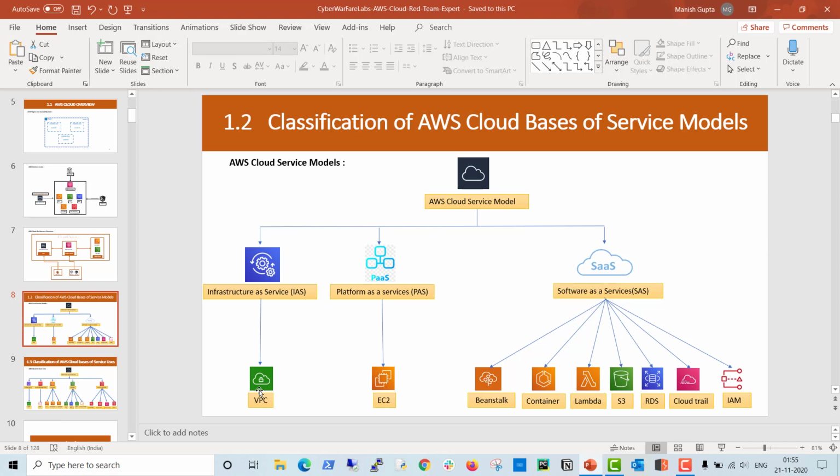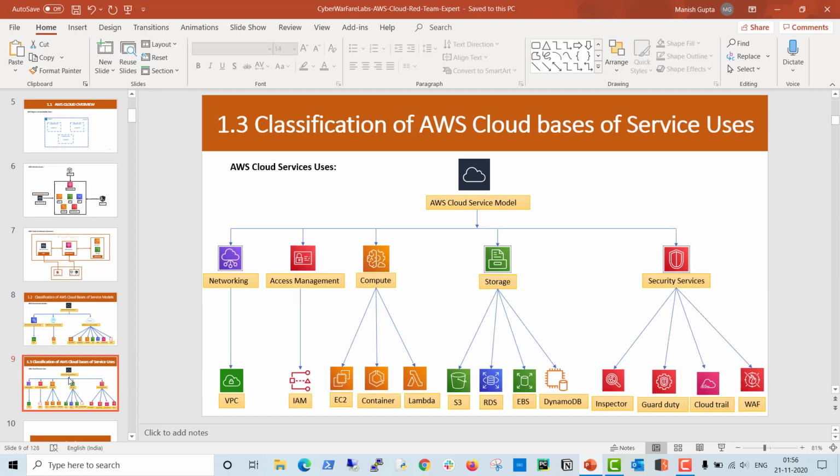Second, when we discuss platform as a service, that means you use a virtual machine to install everything on top of that. You can use EC2. EC2 is the service which provides platform as a service in the AWS environment. And third one is software as a service. There is a huge number of services like Beanstalk, containers, Lambda, S3, RDS, which are mainly used for providing software as a service. Like that, we classify AWS cloud into three categories on the basis of service model.